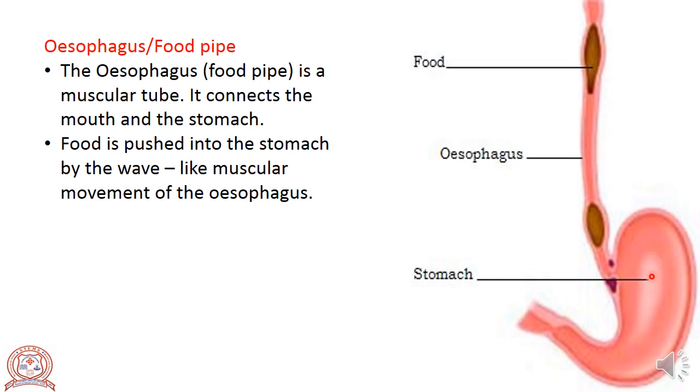Sometime or the other, you must have suffered from vomiting, right? Why is this happening? Did you ever think about that? This is because at times the food is not accepted by the stomach and is vomited out. So that is about the esophagus. The esophagus is a food pipe, a muscular tube that connects the mouth and the stomach.